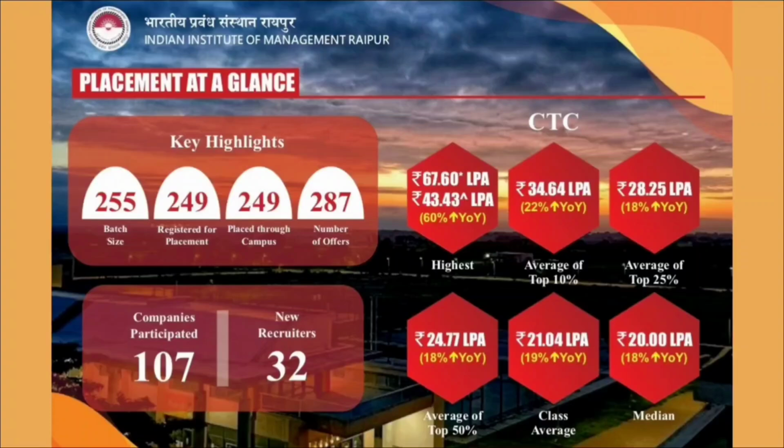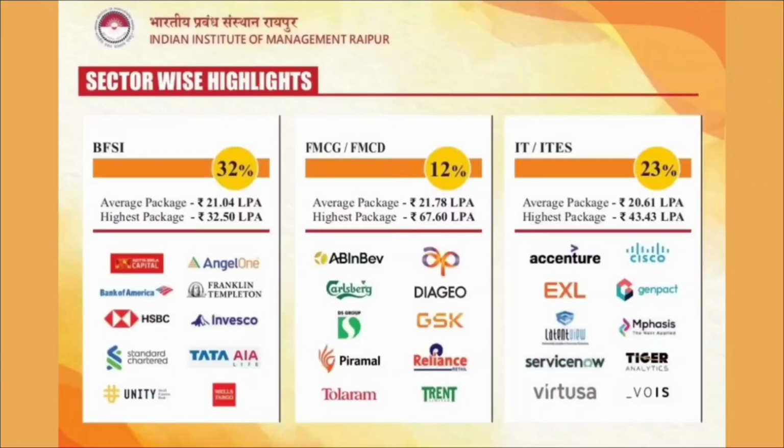If we consider the sector-wise placements, then 32% of placements are from BFSI, and for that the average salary package is 21.04 lakhs per annum, and the highest salary package offered with this sector is nearly up to 32.50 lakhs per annum. If we consider FMCG and FMCD, then 12% of placements are from this sector. The average salary package offered with this sector is nearly up to 21.78 lakhs per annum, and the highest salary package offered with this sector is nearly up to 67.60 lakhs per annum.